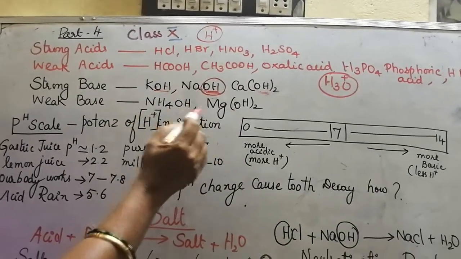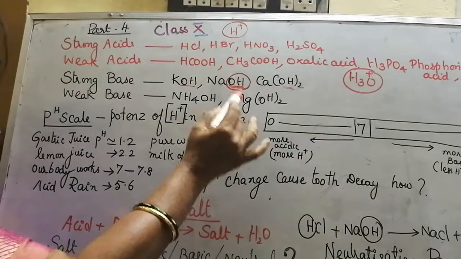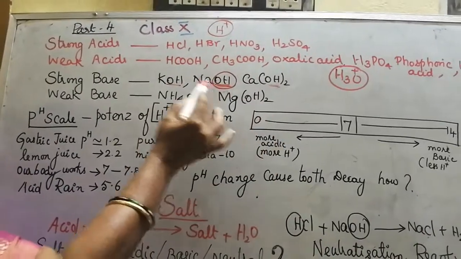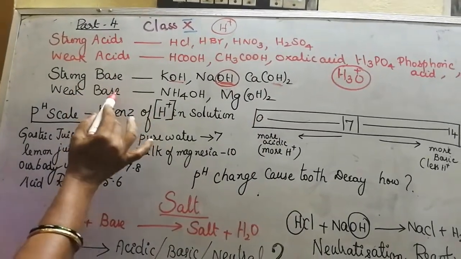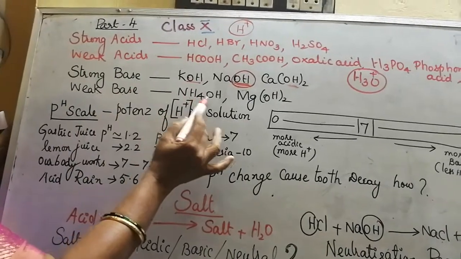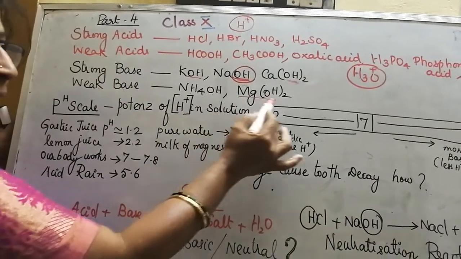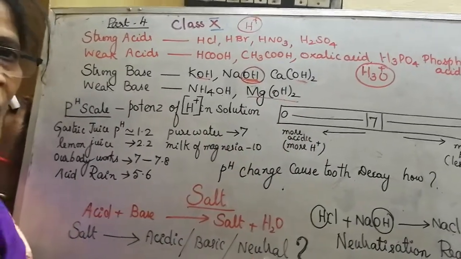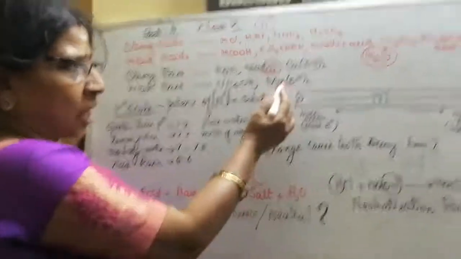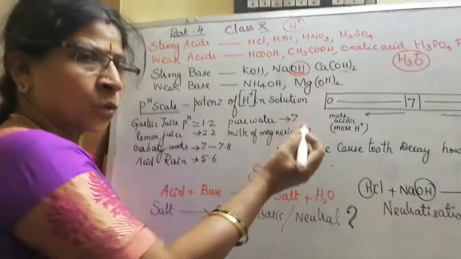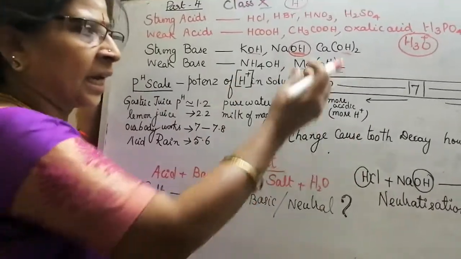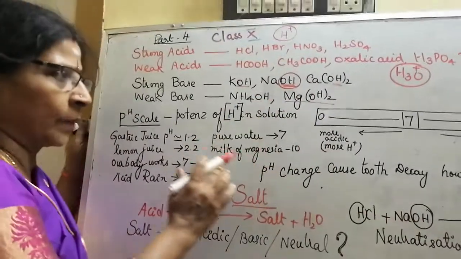If they dissociate completely and give the maximum amount of OH minus, then they are called strong bases. Weak bases: ammonium hydroxide, magnesium hydroxide. This magnesium hydroxide you might have seen in milk of magnesia. They will not completely dissociate. They will dissociate weakly and give less amount of OH minus.